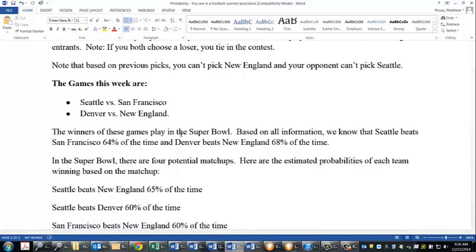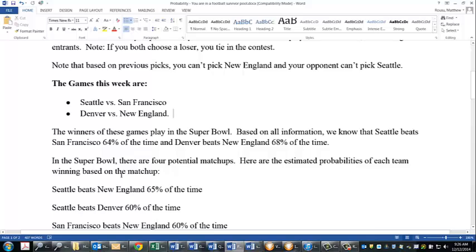So based on all the information that we knew at the time, and this is largely down to what the gamblers are saying, because Vegas doesn't lose money. If they have a line on this, you can be pretty sure that the probabilities are accurate. So you know that Seattle beats San Francisco 64% of the time, and Denver beats New England 68% of the time.